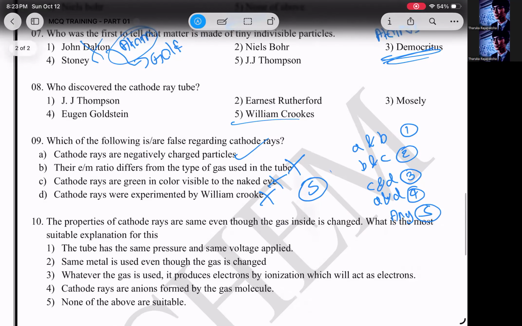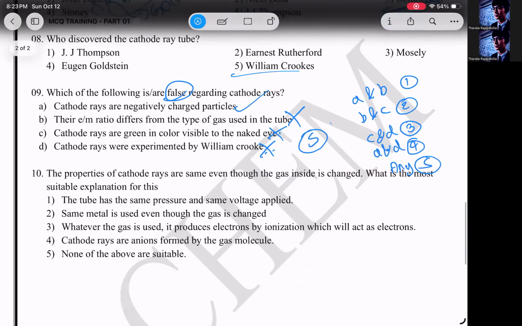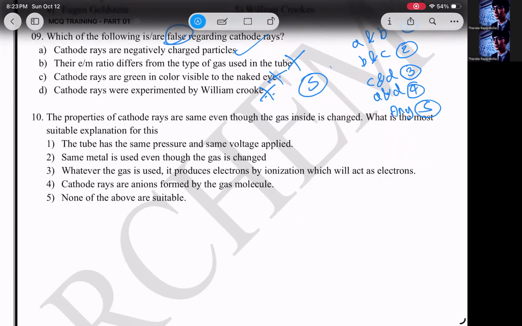So here this one wrong, this one wrong, this one wrong. They're asking for the false statements. So this one, this one, this one, B, C, D. That is answer number 5. So number 5 has the largest probability. In case you don't know an MCQ, just put 5. That has the highest probability according to mathematics. But you have to know things. If you don't know, just put 5 and go.